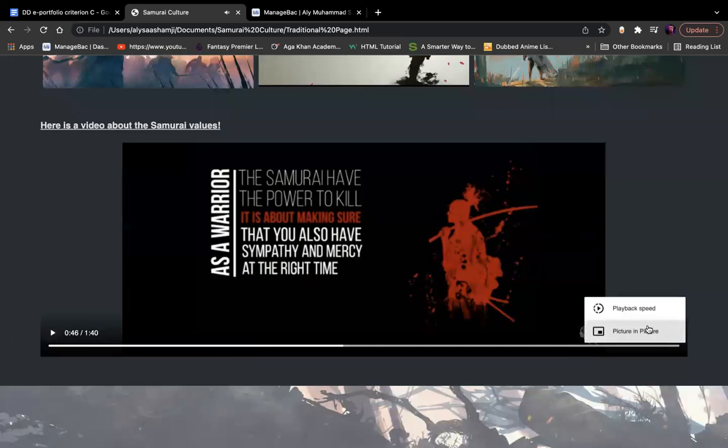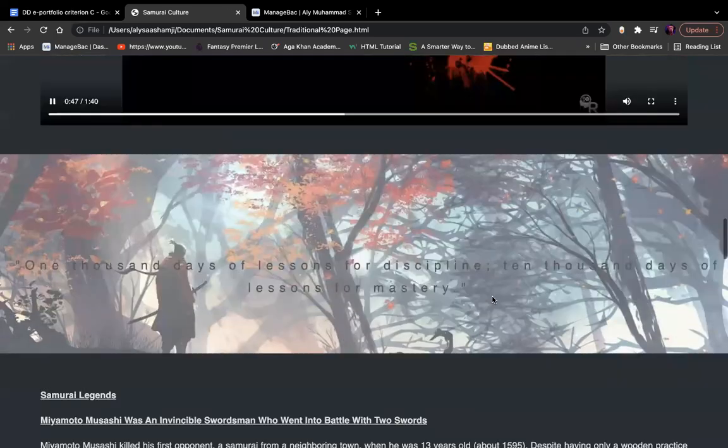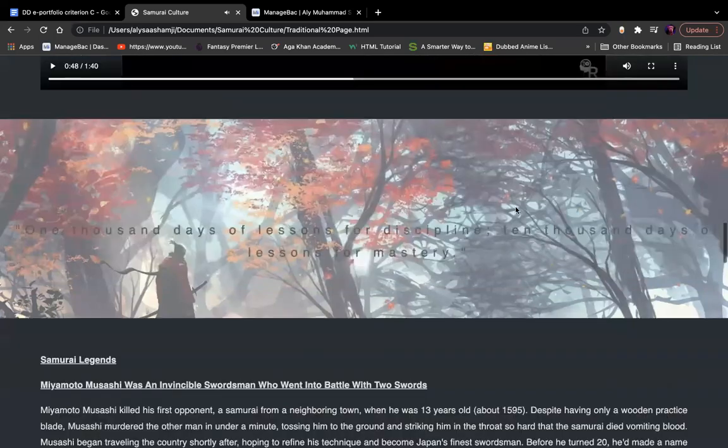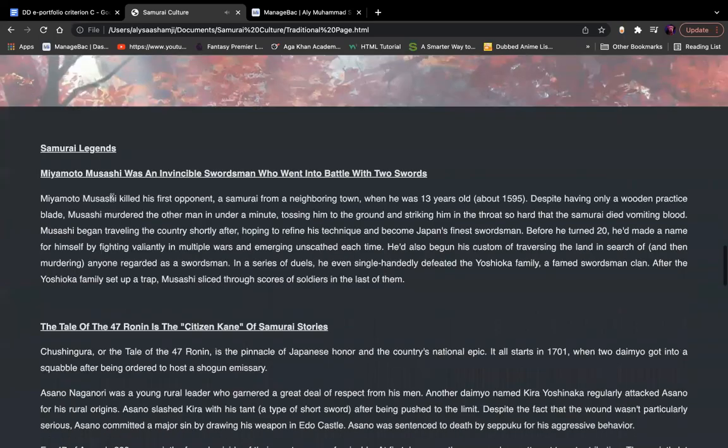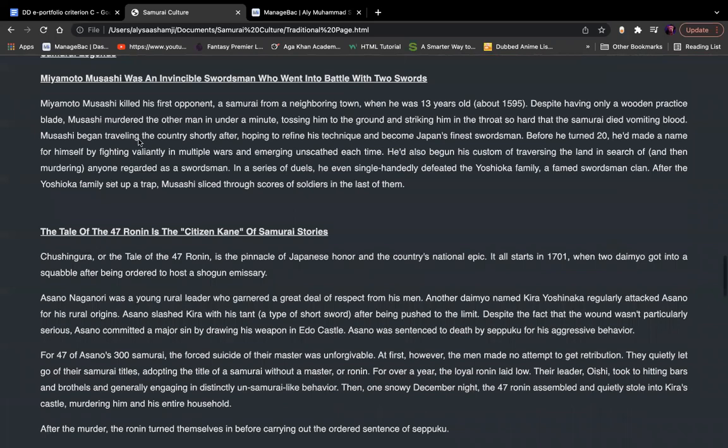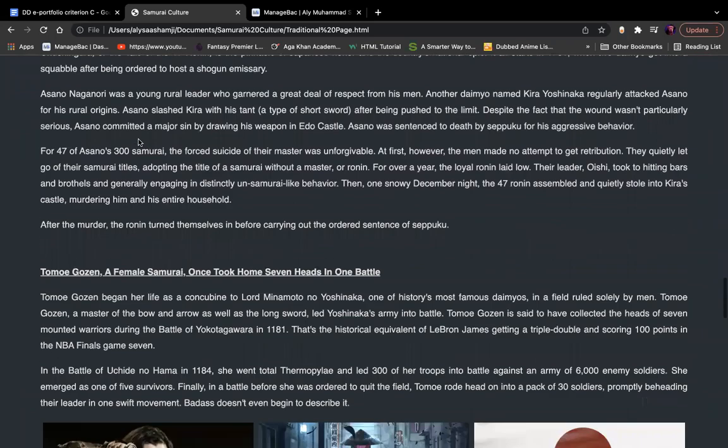Once again, they can also be played in picture. The playback speed can be adjusted and so on. This is another quote by the samurai and a parallax scroll image. Here are the samurai legends such as Miyamoto Musashi, the Tale of 47 Ronin, and Tomoe Gozen.